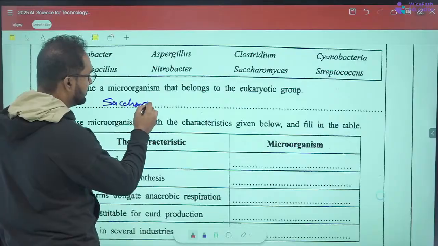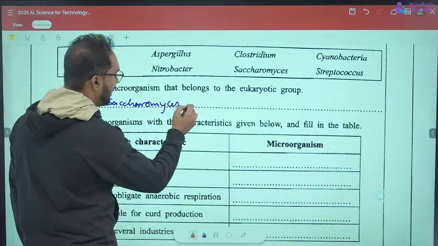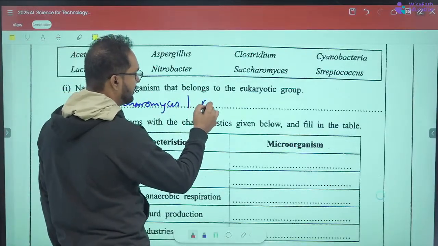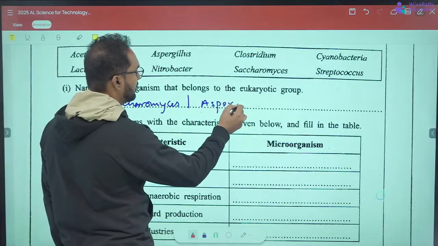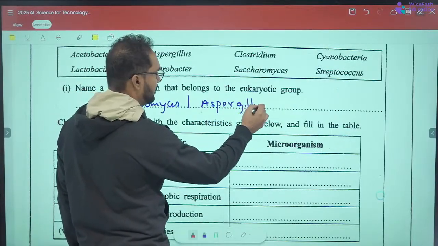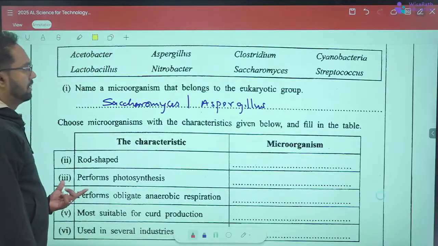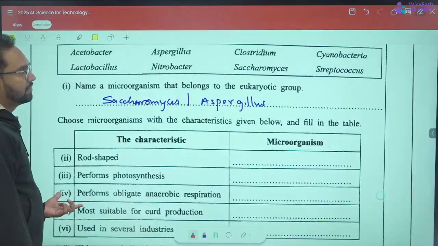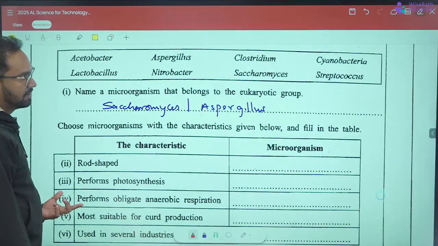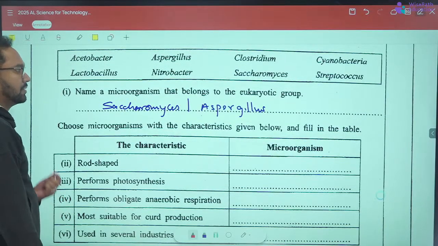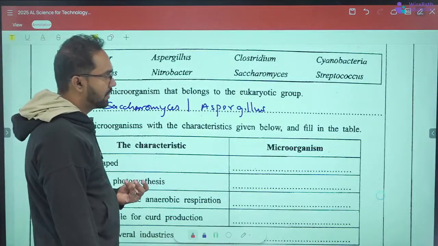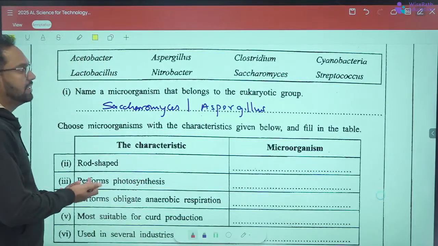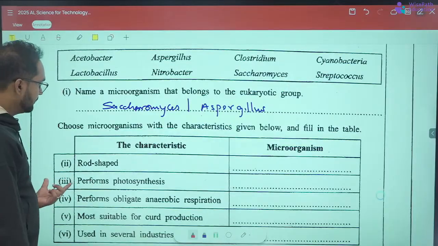So Saccharomyces and Aspergillus both belong to eukaryotes. Remember that out of all the microorganisms, only bacteria and archaebacteria belong to prokaryotes, and all the others are eukaryotes.